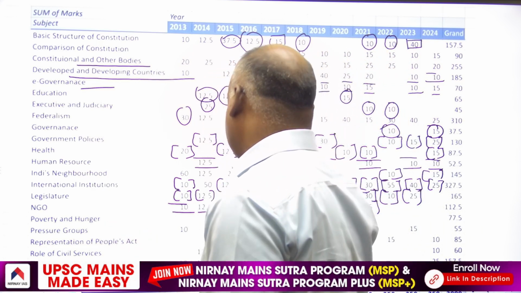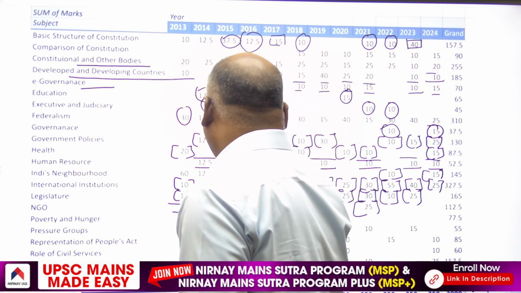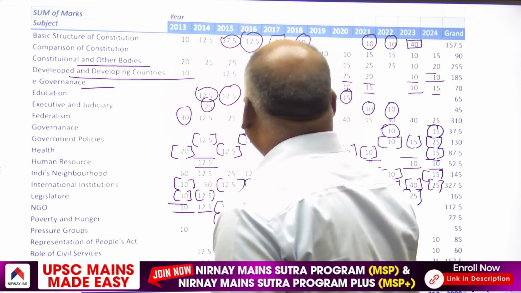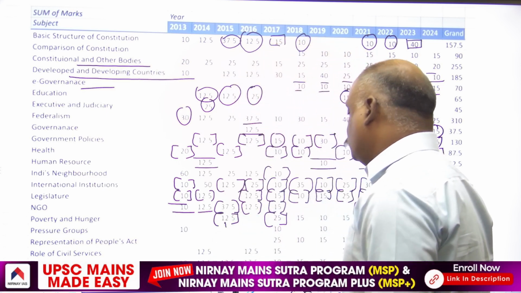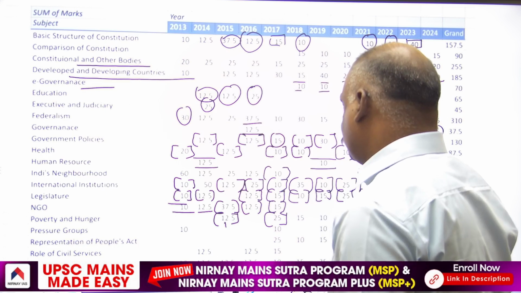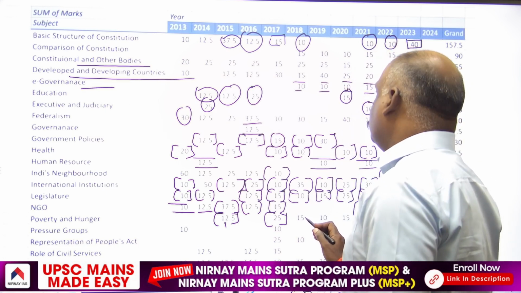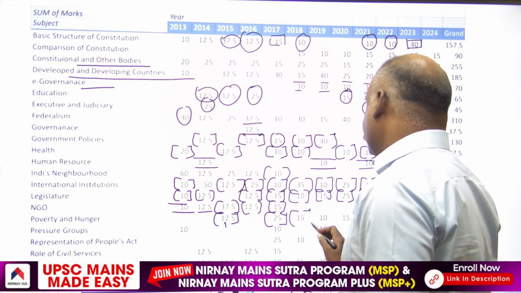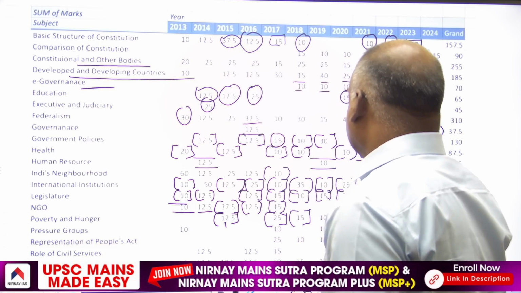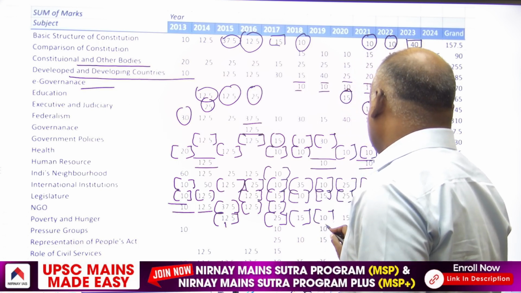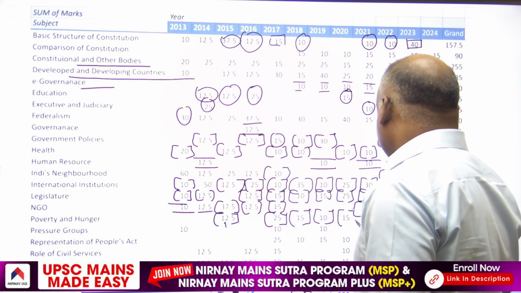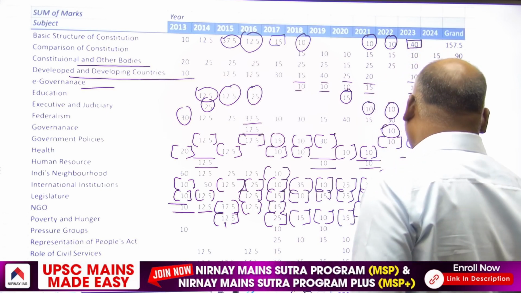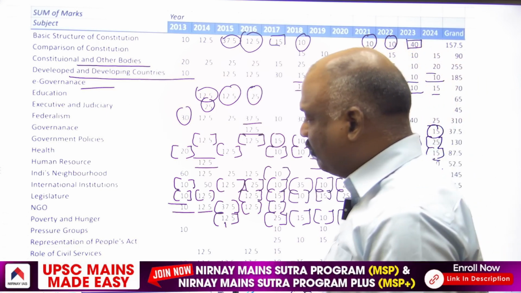Poverty and hunger in 2015, one 12.5 marker. In 2017, 12.5 markers. That means 25 marks. In 2018, 15 marks. In 2019, 10 marker. In 2020, 15 marker. So this is poverty and hunger.